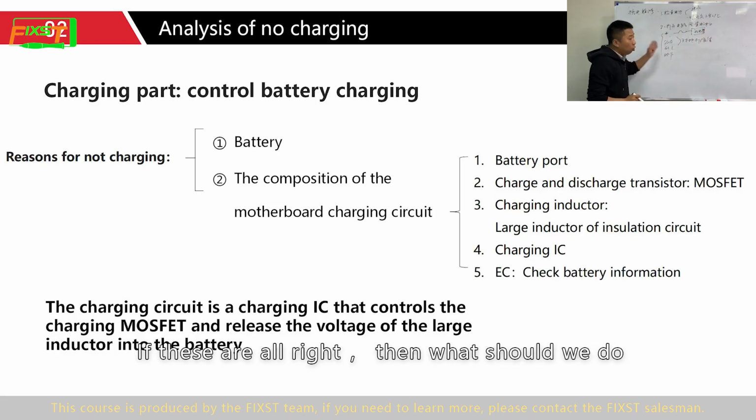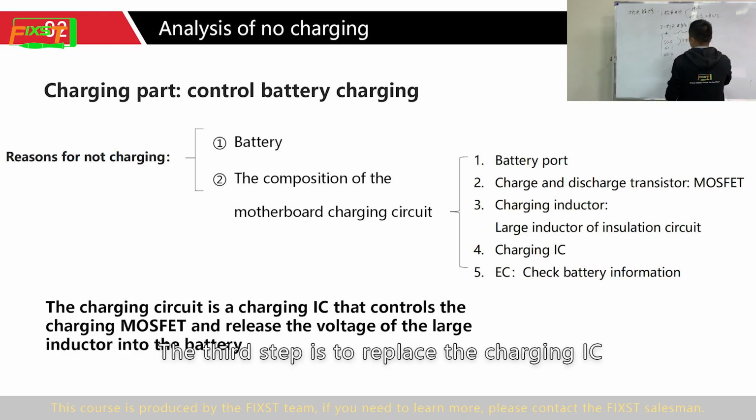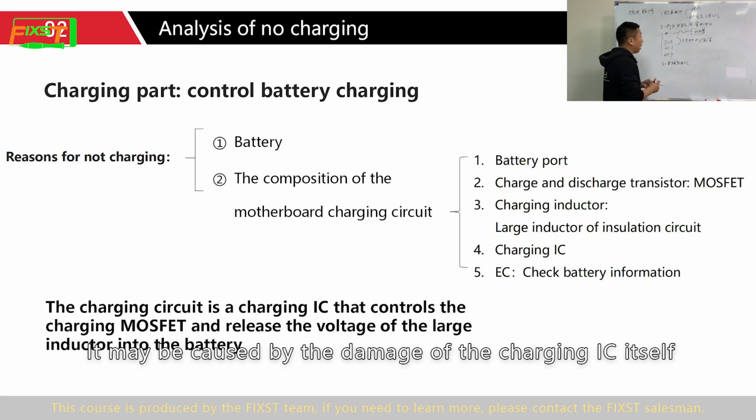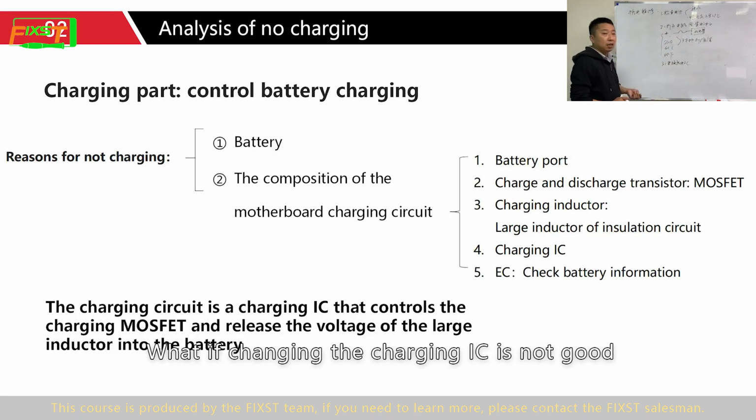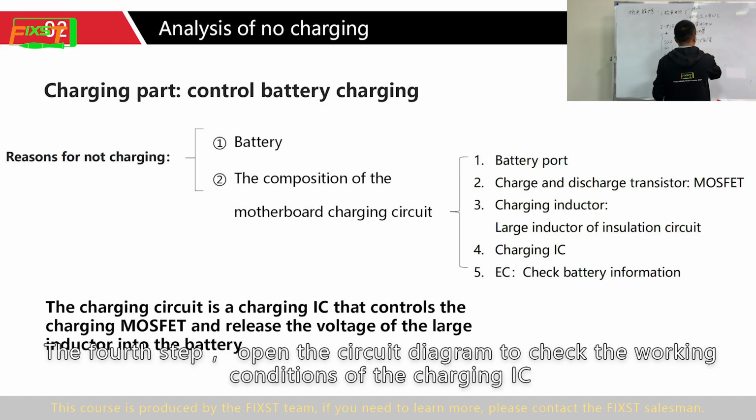If these are alright, then what should we do? The third step is to replace the charging IC. It may be caused by the damage of the charging IC itself. What if changing the charging IC is not good? The fourth step, open the circuit diagram to check the working condition of the charging IC.